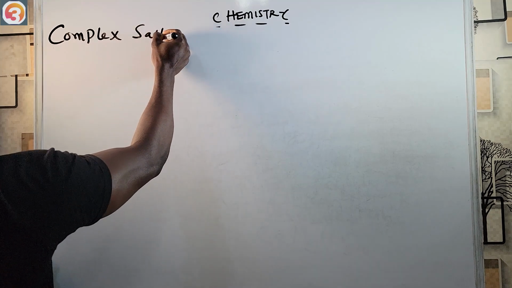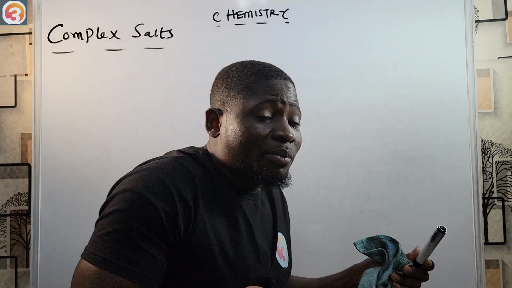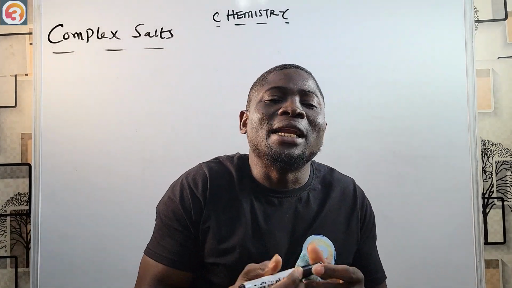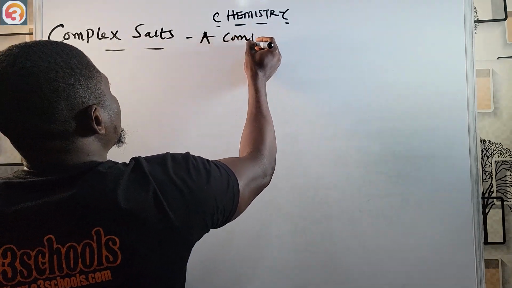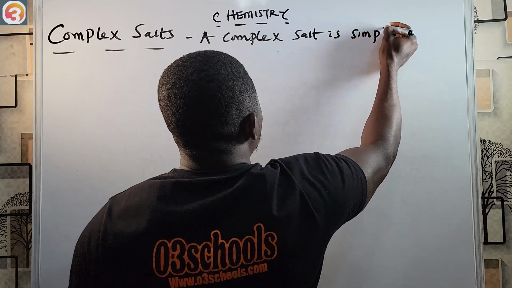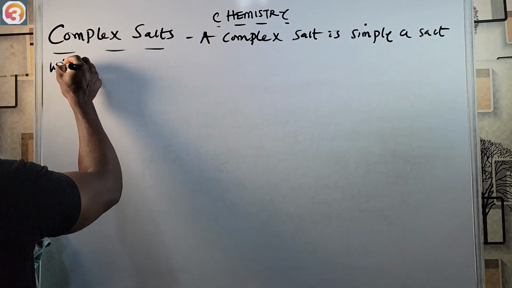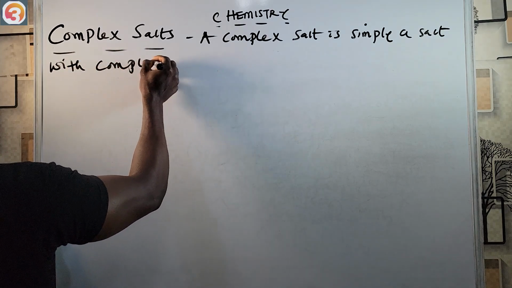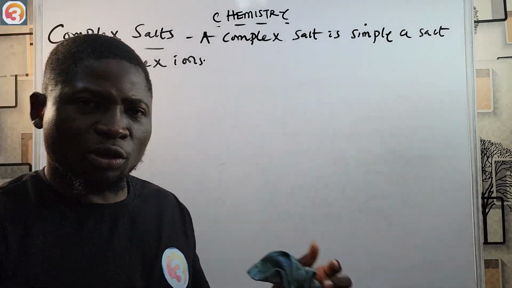Complex salts. A complex salt is simply a salt that has complex ions. When we talk about complex ions, what do we mean?